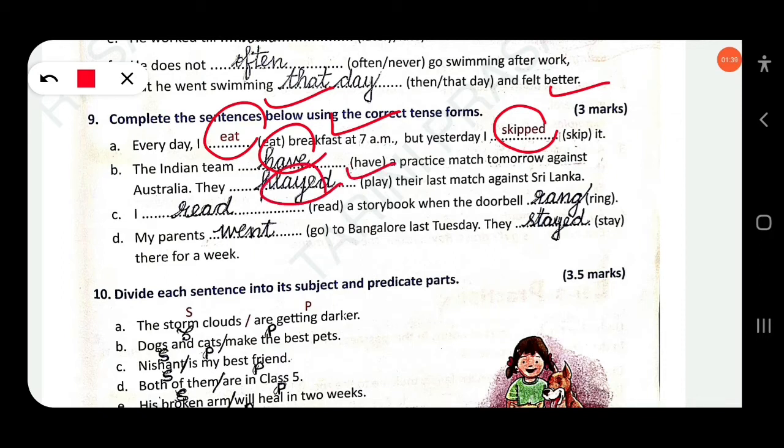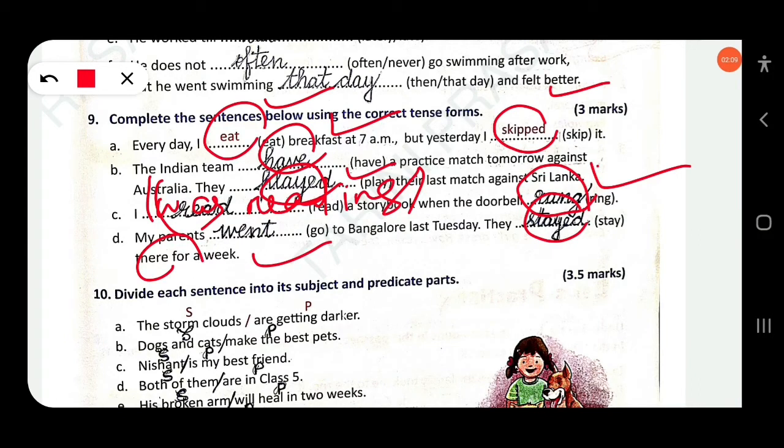Then I was reading a storybook, because one action was continuing and at that time another action started, the phone rang. So here, I was reading a book, past progressive, and here simple past. My parents went to Bangalore last Tuesday. They stayed there for a week.